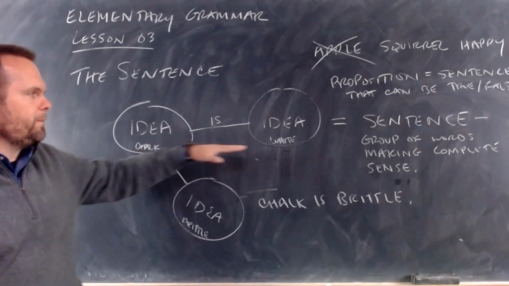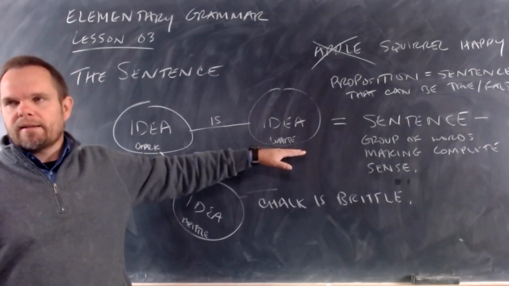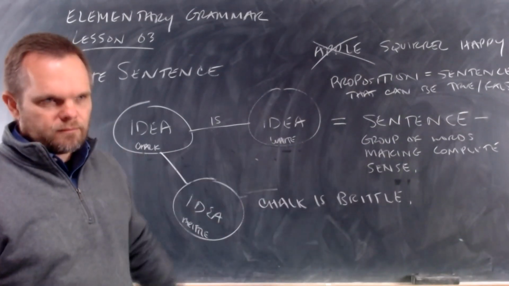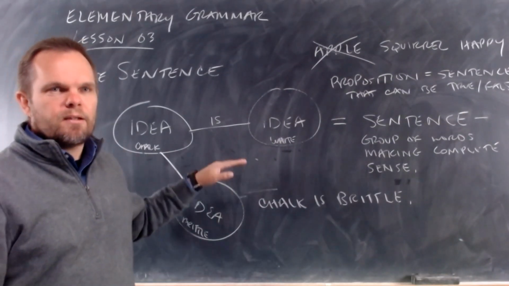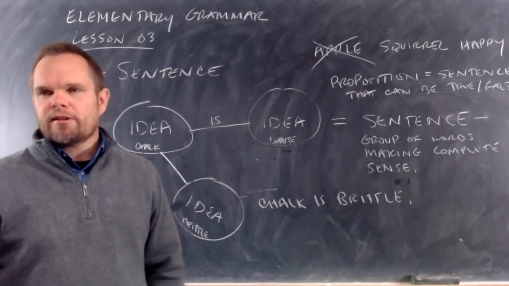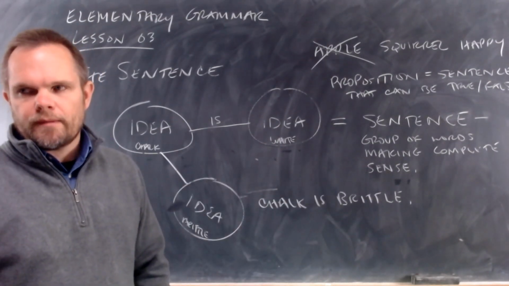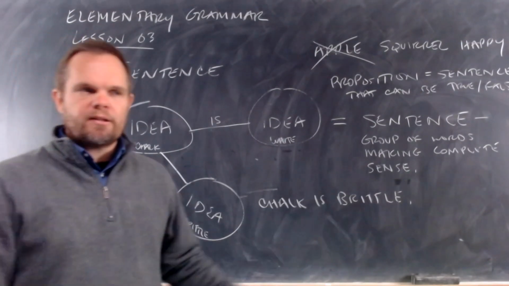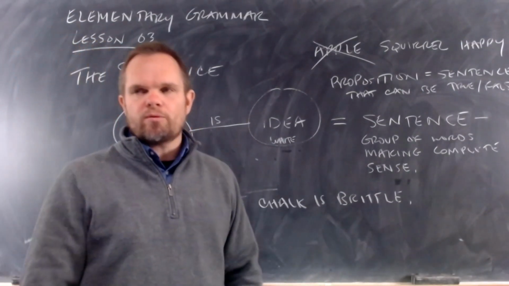This is an example. Chalk is white. That's an example of a proposition. You see what I mean? Chalk is white. That sentence can be true or false. Chalk is brittle is a proposition. It's an example of a sentence that can be true or false.